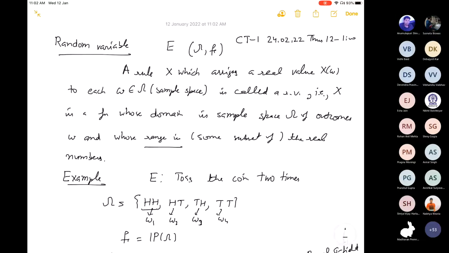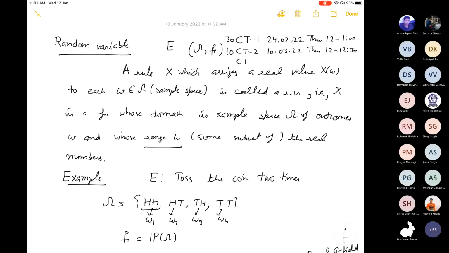Then class test 1 is of 30 marks. Class test 2 will be from 12 to 12:30, so this will be from 10 to 15 marks.